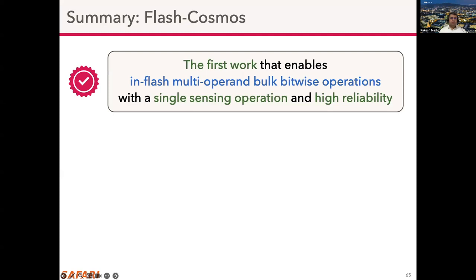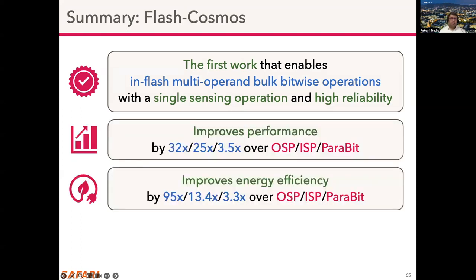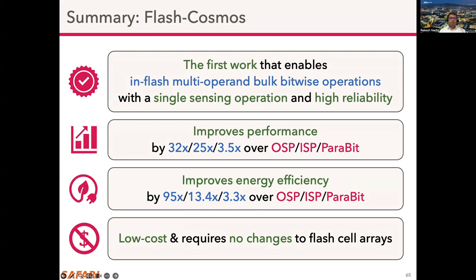In summary, Flash Cosmos is the first work that enables in-flash multi-operand bulk bitwise operations with a single sensing operation and at high reliability. Flash Cosmos significantly improves performance and energy efficiency over the baselines. And the benefits of Flash Cosmos come at a very low cost and require no changes to flash cell arrays.